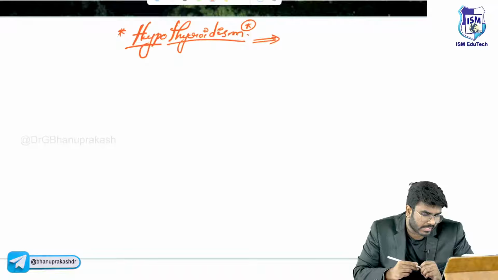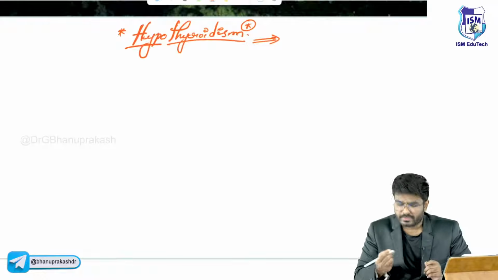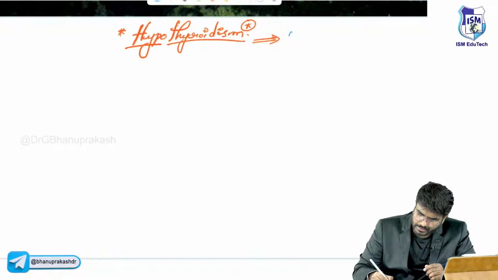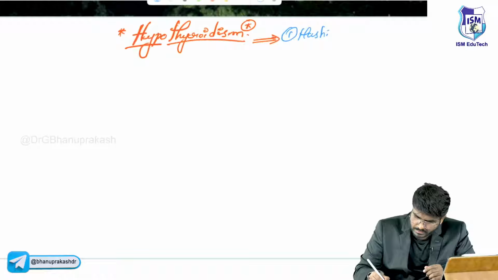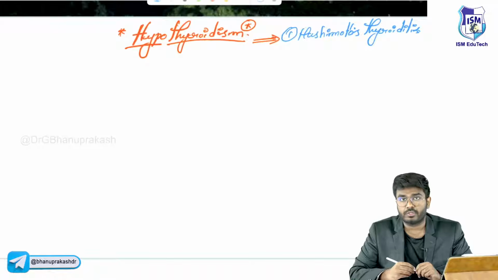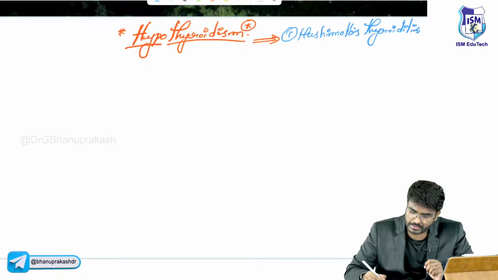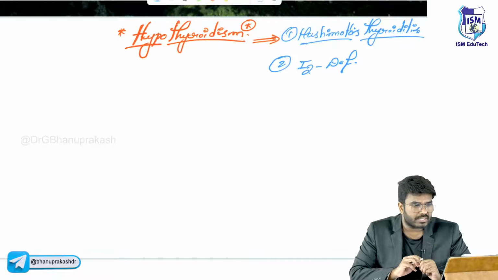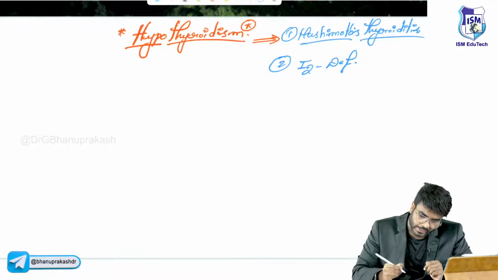Everyone, please follow. What are the causes of hypothyroidism? One, Hashimoto's thyroiditis. I will explain what exactly Hashimoto's thyroiditis is and what you should know regarding it. Second cause is iodine deficiency. So Hashimoto's thyroiditis and iodine deficiency are going to cause hypothyroidism.